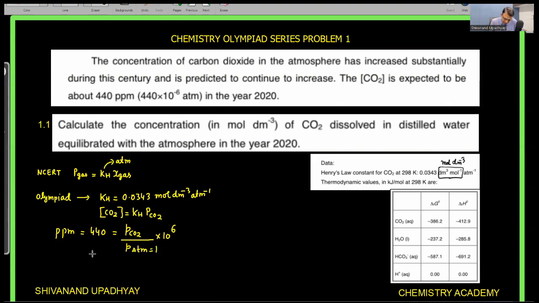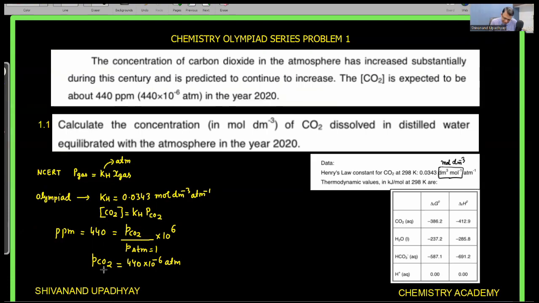So the pressure of carbon dioxide is equal to 440 into 10 to the power minus 6 atm, and that is given in the question also.